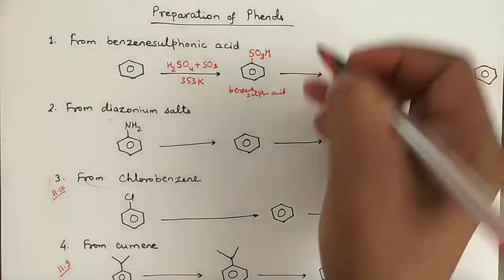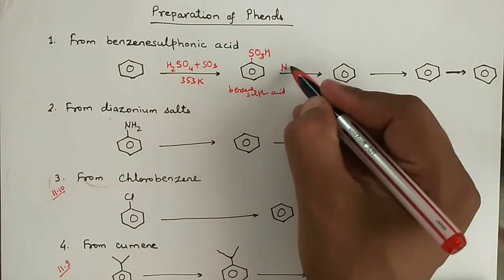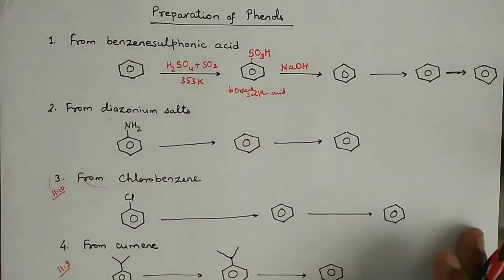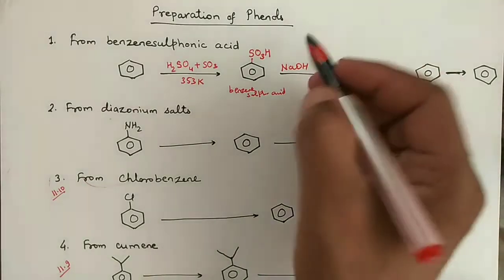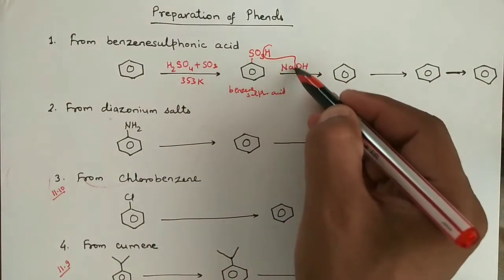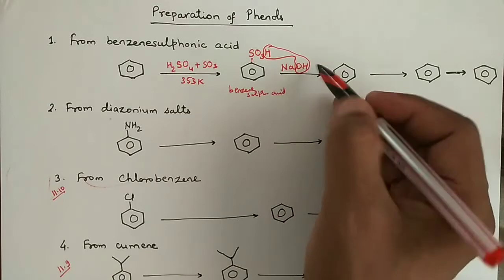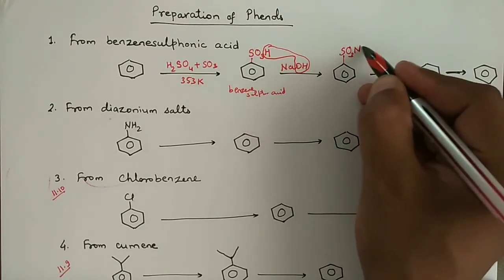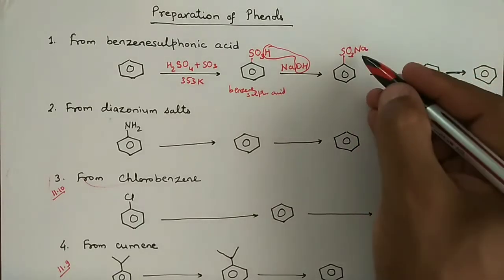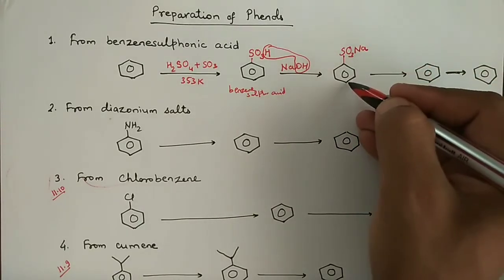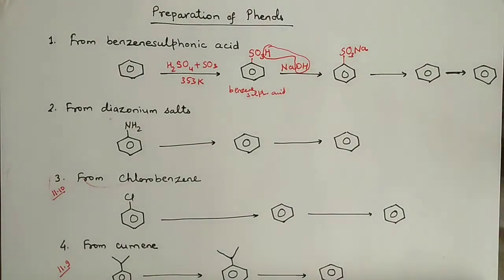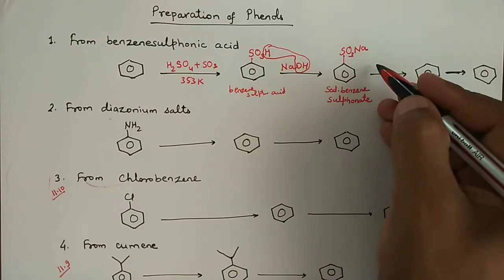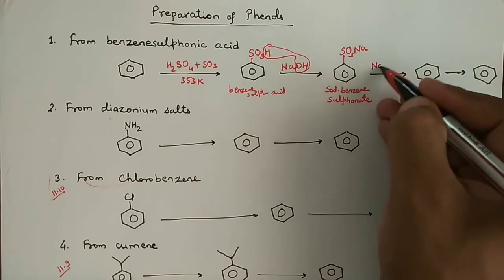And when this acid reacts with a very common base, sodium hydroxide, then what reaction are we going to expect? This hydrogen will be eliminated with this hydroxyl group, and we will get this compound. This is known as sodium benzene sulfonate. Then this compound is basically treated with sodium hydroxide.